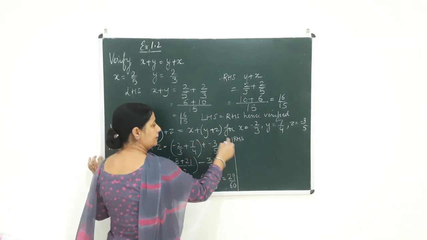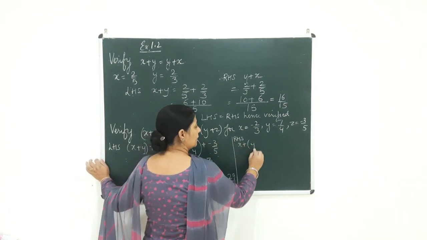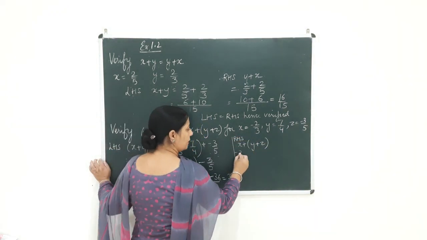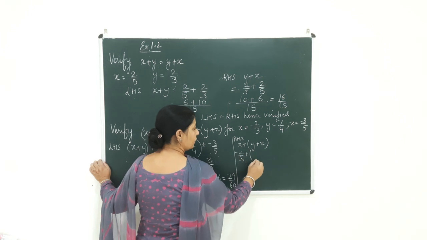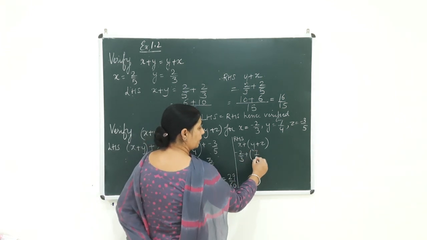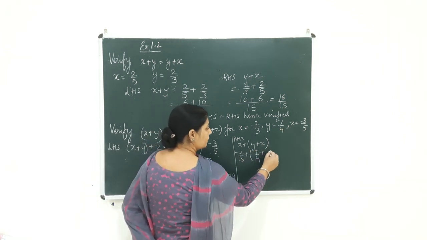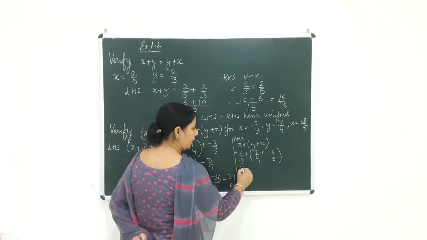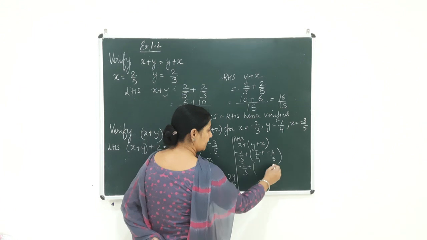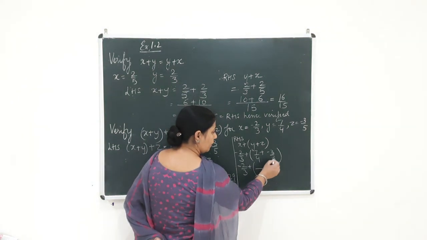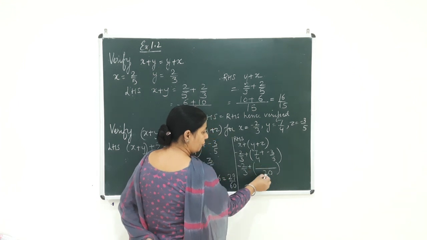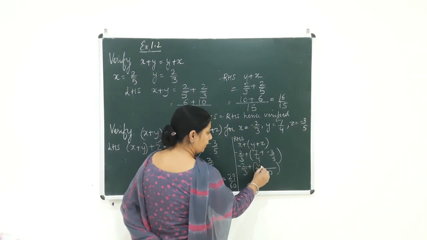The right hand side is x plus bracket start y plus z. Now what is x here again? Minus 2 by 3 plus y, which is equal to 7 by 4, plus z, which is equal to minus 3 by 5. So beta, what do you get? Minus 2 by 3 here plus bracket start, LCM of 5 and 4 is equal to 20. 4 5s are 20, 5 7s are 35.